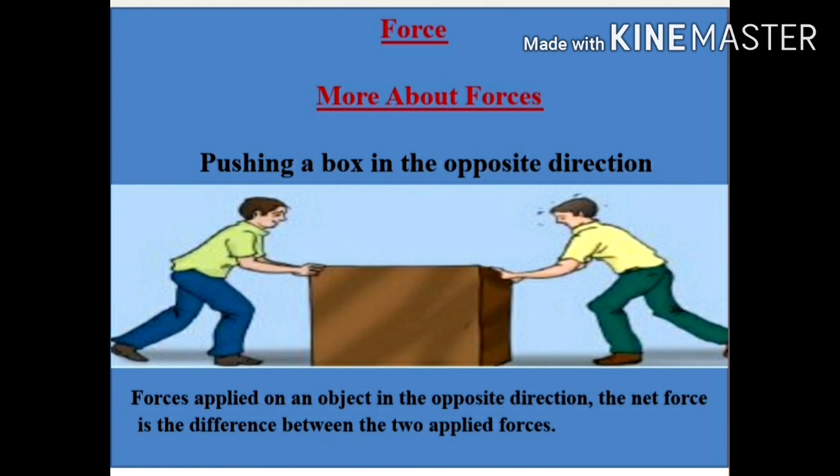If the opposing forces are equal, then the net force is 0, as it is for the box. Hence, for forces applied on an object in opposite directions, the net force is the difference between the two applied forces.